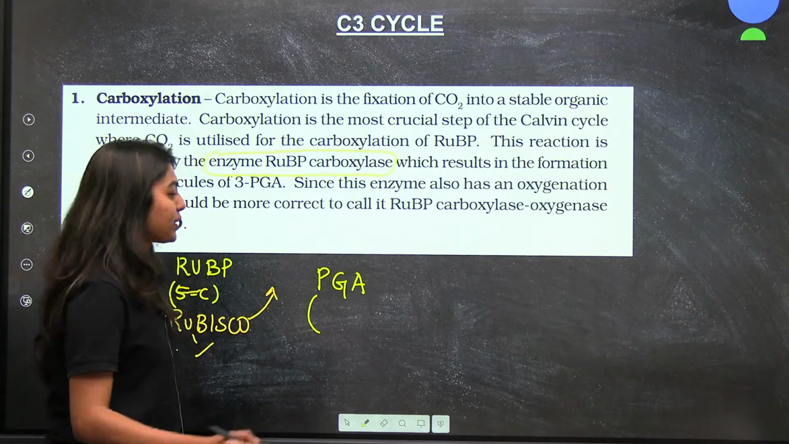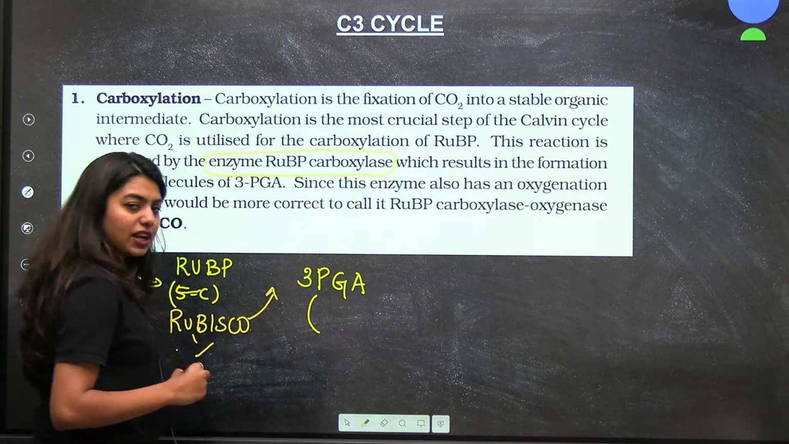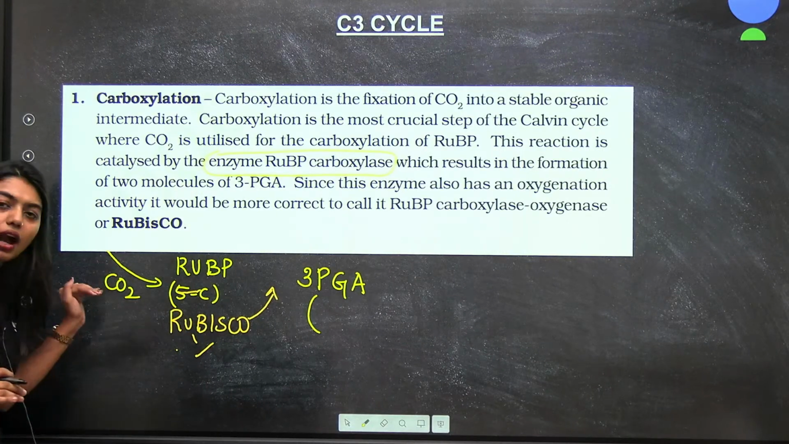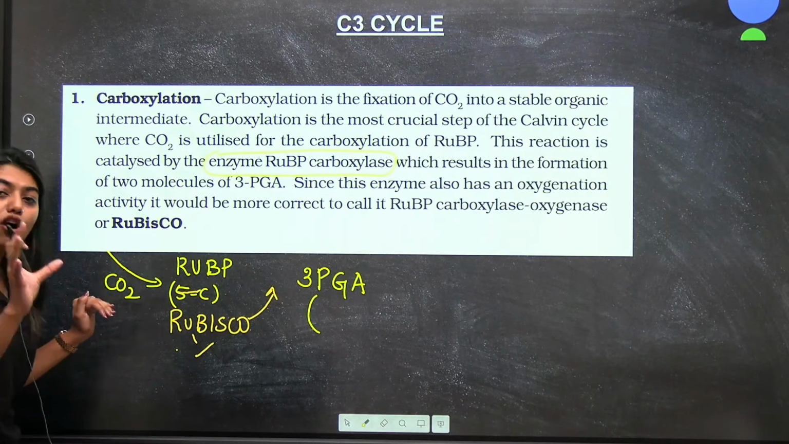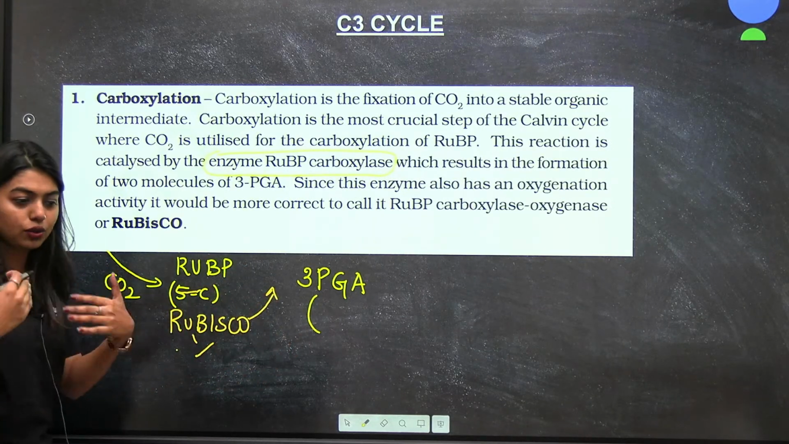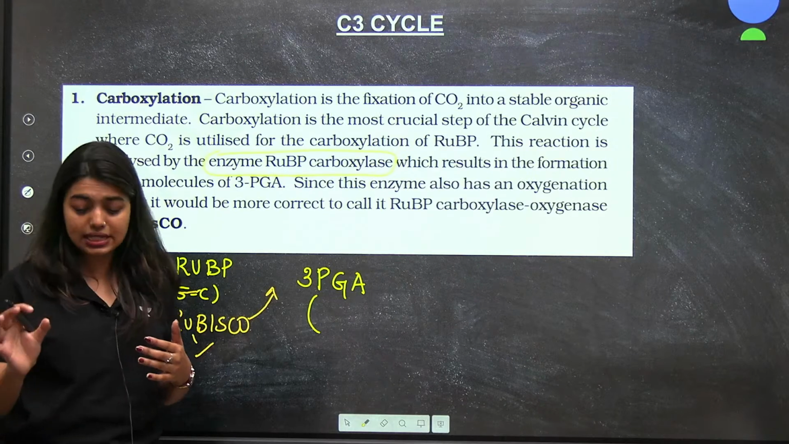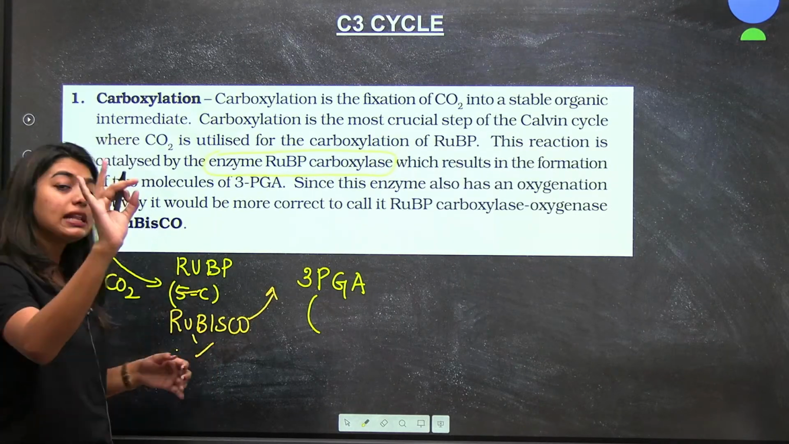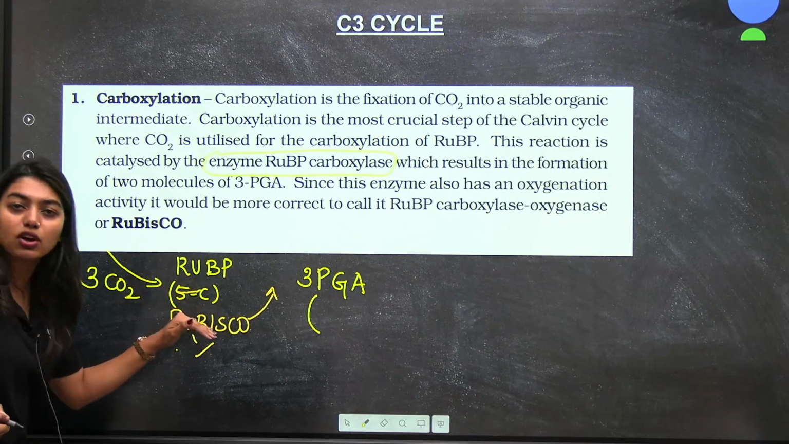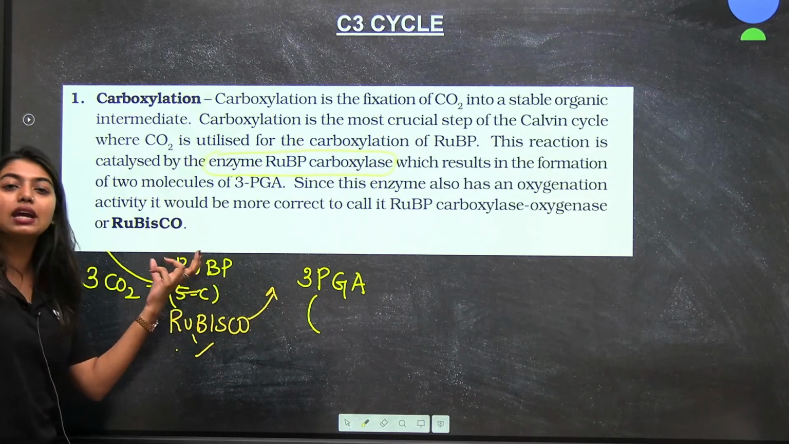3 PGA means 3 carbon. So students, here you have to understand only one thing. When I am taking carbon dioxide inside, for making the calculation easy, I am going to take 3 molecules of carbon dioxide. That means 3 molecules of carbon dioxide is taken in by RuBP.